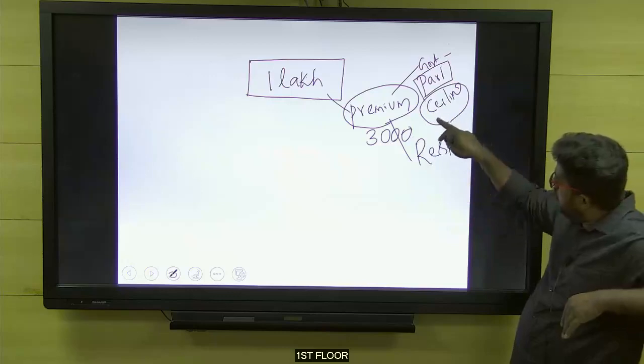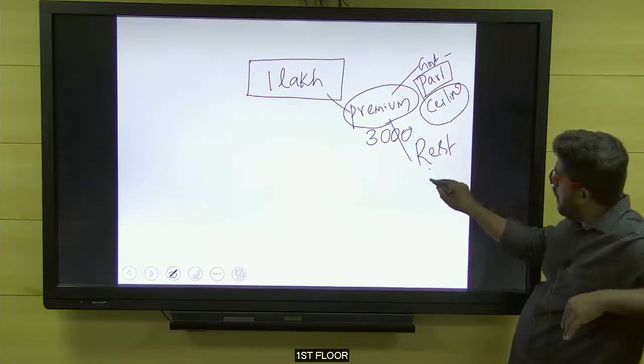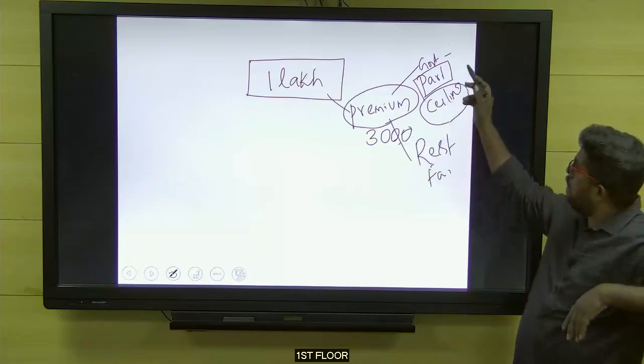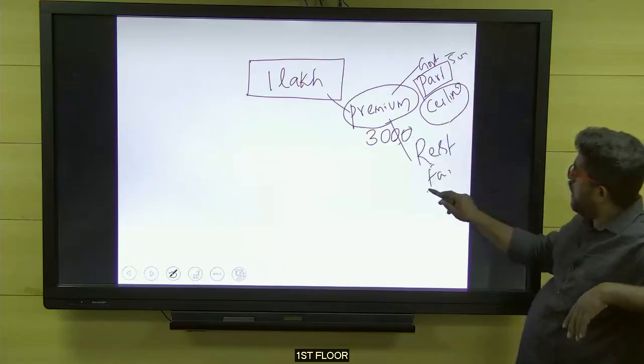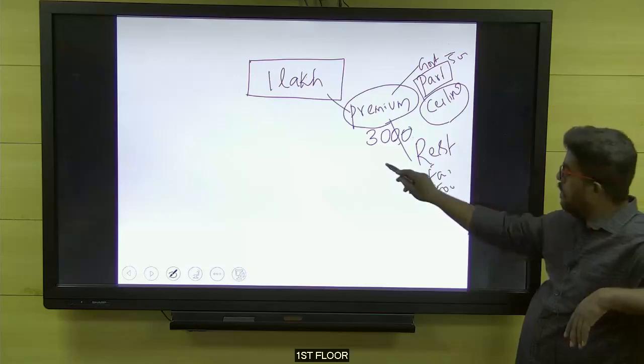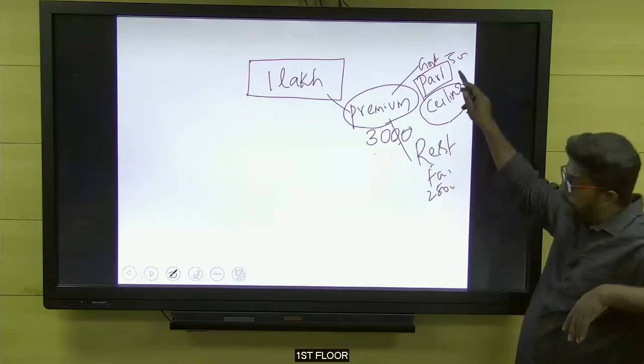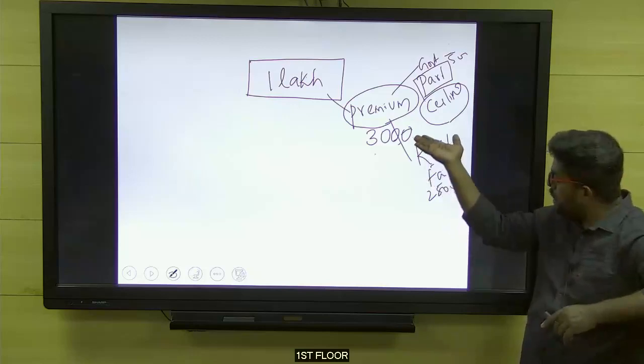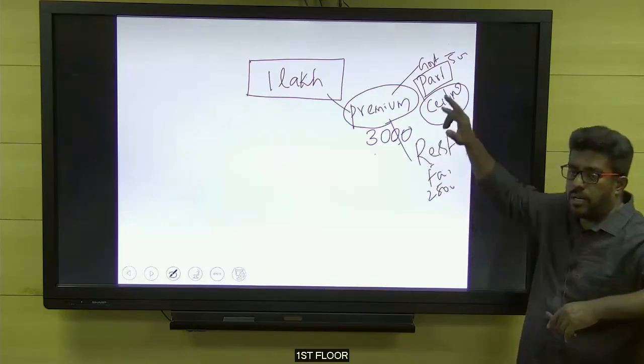So after deducting this contribution, the rest of the amount has to be paid by the farmer. As a result, if the premium is 3,000, for example, the government will pay up to 500 rupees, which means the 2,500 burden is on the farmer. If the premium is 4,000, the government will pay the same 500 ceiling, and 3,500 is on the farmer. So higher the premium, higher the burden on the farmer, not on the government.